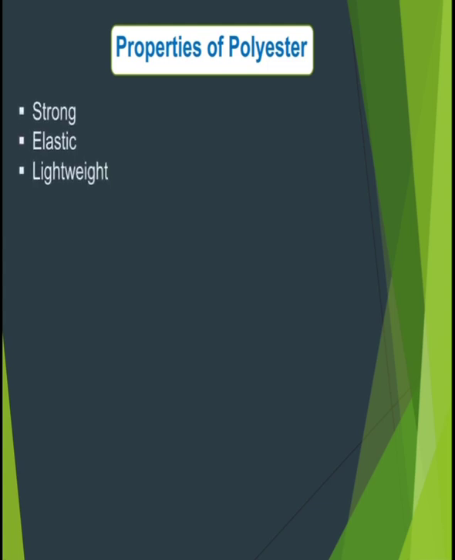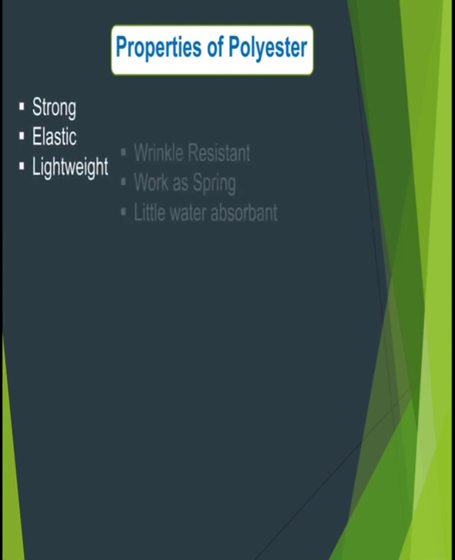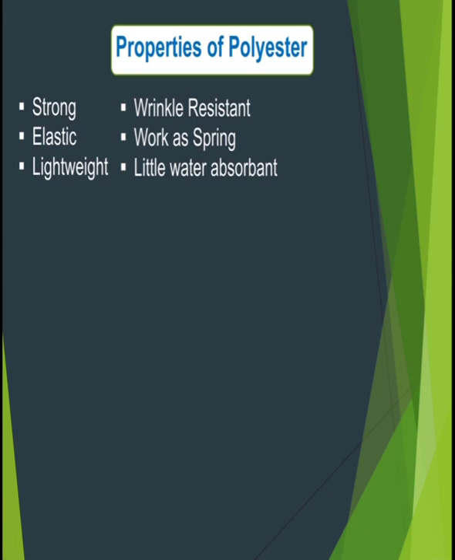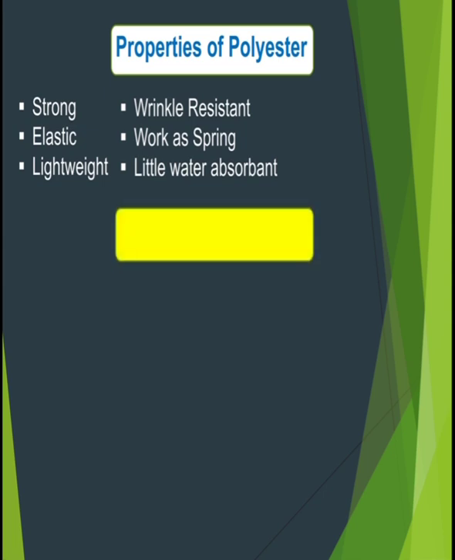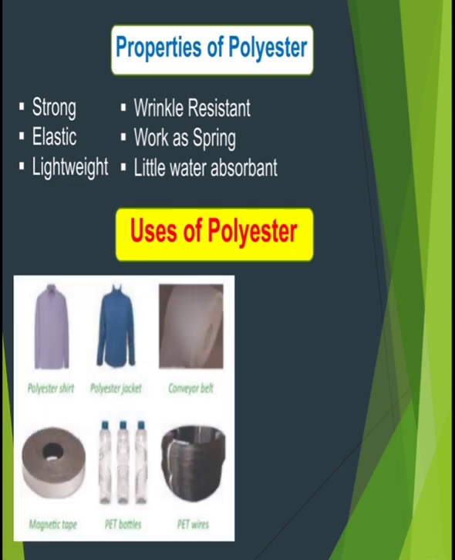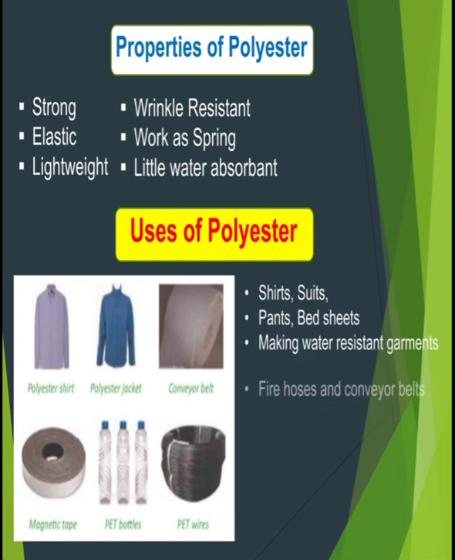Properties of polyester. It is strong, elastic, lightweight, wrinkle resistant, works like a spring, and absorbs little water. Now we will see uses of polyester. Here you can see that shirts, jackets, belts, magnetic tape, PET bottles and PET wire are made up of polyester. So these are examples of polyester.